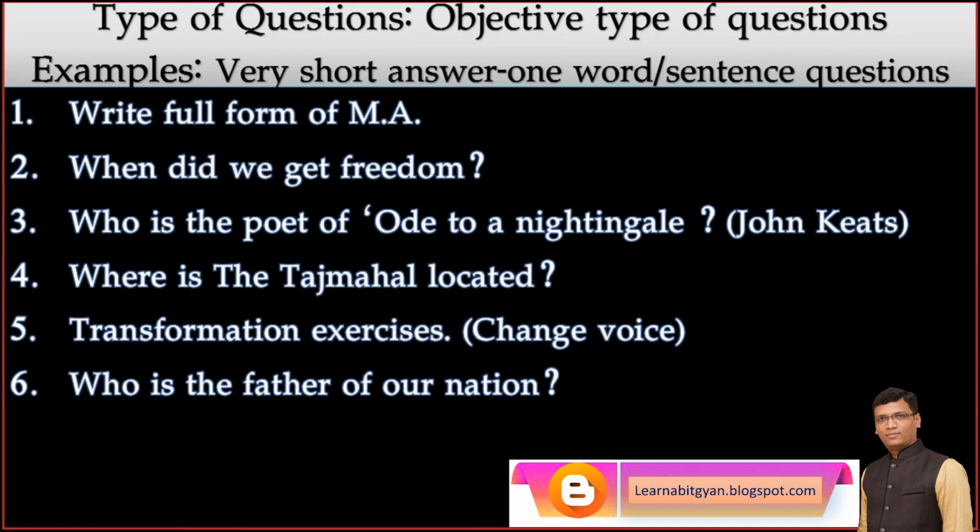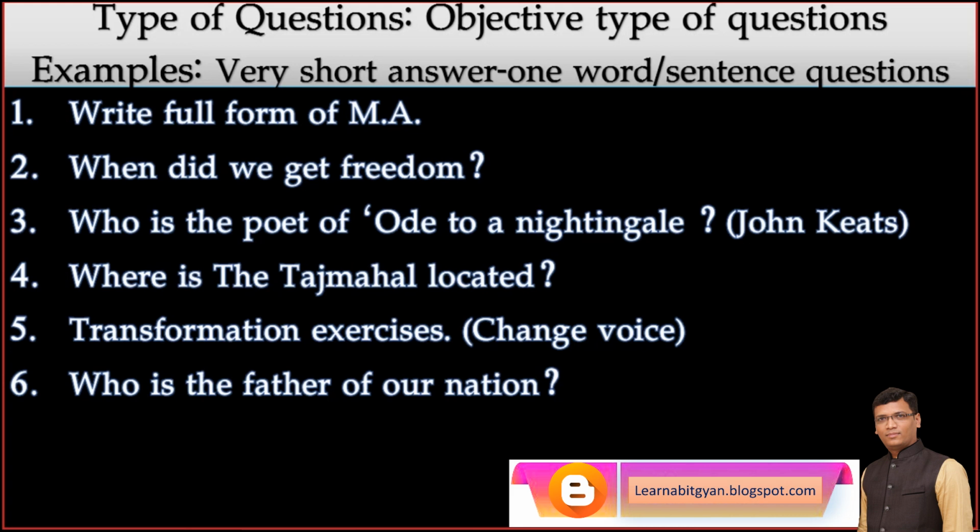Now, in grammar, objective type of questions are very famous. For example, transformation exercises. Change the voice. A sentence is given, you have to change the voice, change the speech, change the tense. Are you free to write anything? No, sir. The answer is fixed. Who is the father of our nation? Mohandas Karamchand Gandhi is the father of our nation. Yes. So that is also objective type of questions.